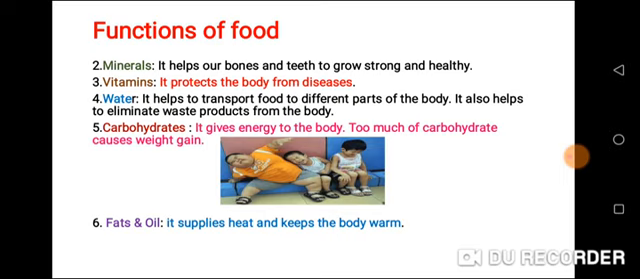Carbohydrates. It gives energy to the body. Too much of carbohydrate causes weight gain, as you can see the picture on the screen. Look at that boy. Fat and oil. It supplies heat and keeps the body warm. That is the function of fat and oil. It supplies heat and keeps the body warm.